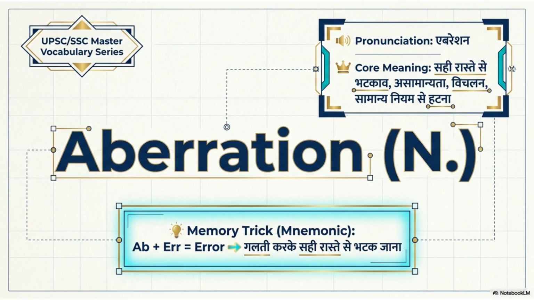In this video, we explore the word aberration. It is a noun that means a departure from the normal, a deviation, or an irregularity. A helpful mnemonic to remember this is: a flat plus error equals error, reminding you that making an error means you have wandered off the right path.